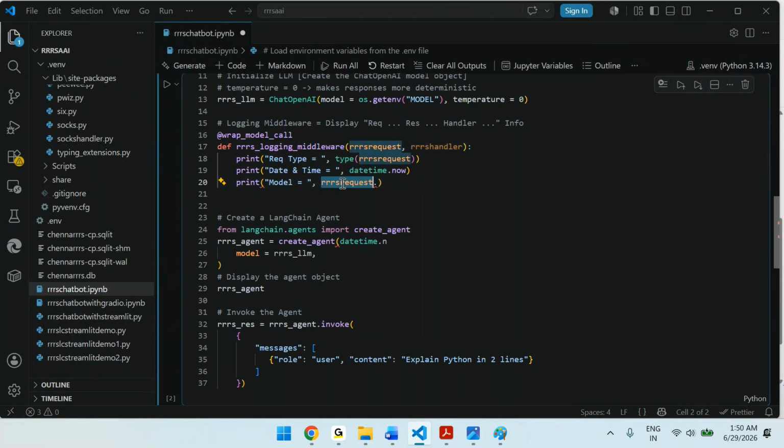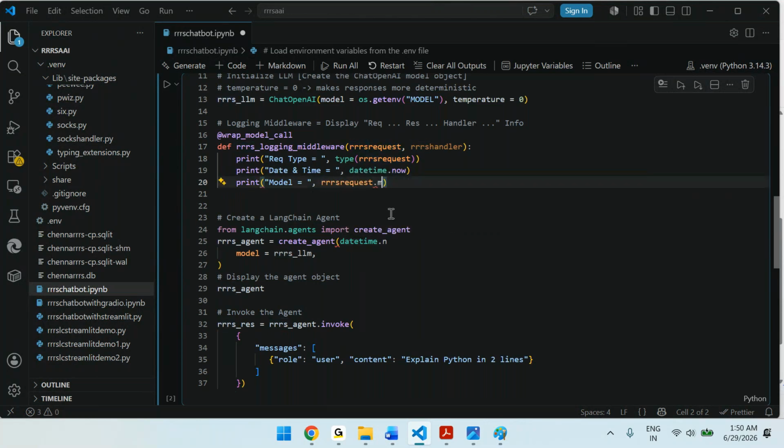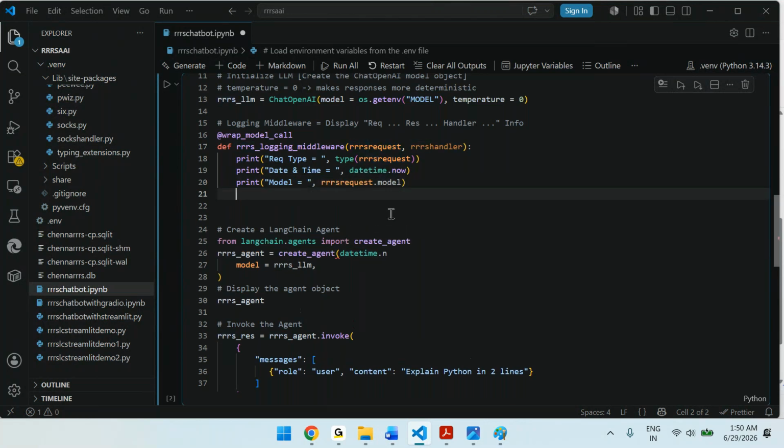You can see there is a model. So request.model. Like this, you can print whatever you want here.